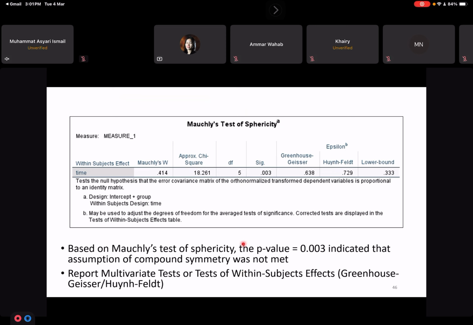You do the same analysis. The first thing you have to check is the multivariate test of sphericity. Again, here you get a p-value for significance. Based on the test of sphericity, the p-value is 0.003, which is significant, so it means that the assumption of compound symmetry is not met. So you can report the multivariate test or the test of within-subject effects, the Greenhouse-Geisser or the Huynh-Feldt value, the F statistic value.